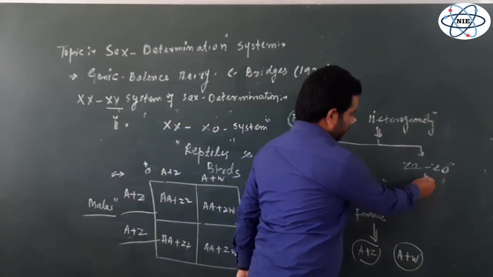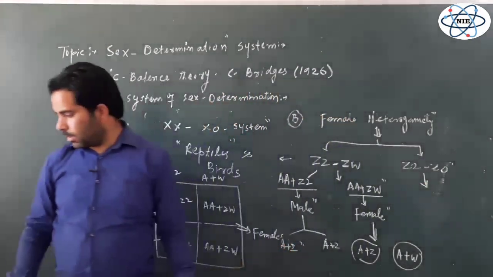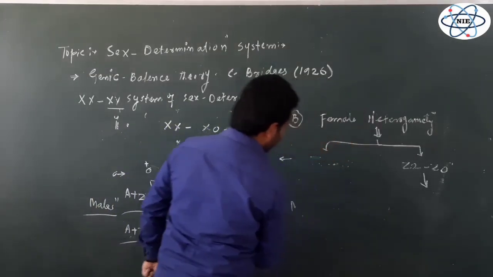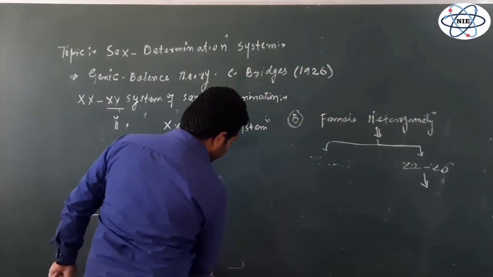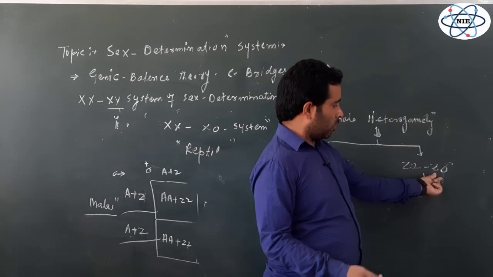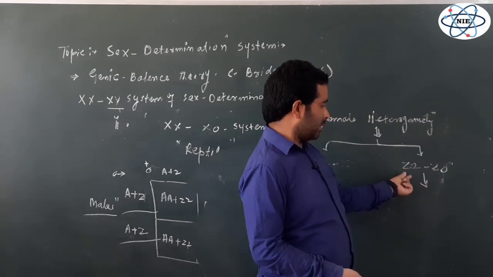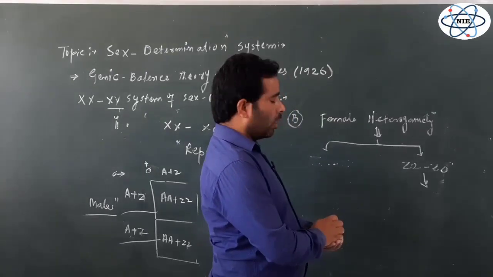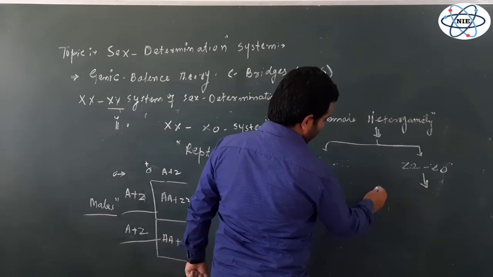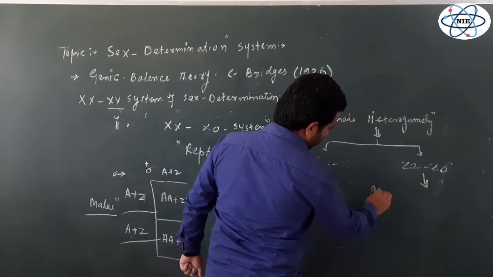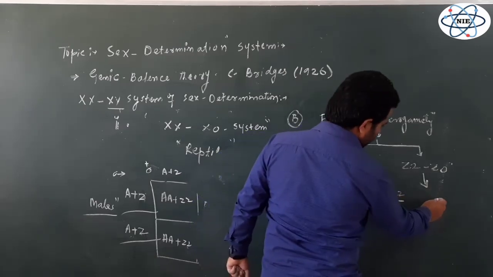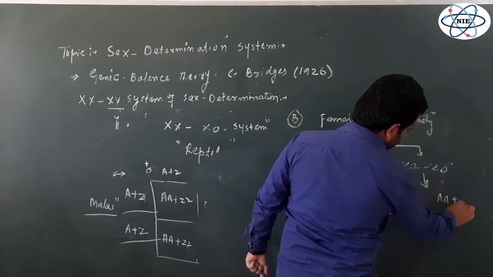Now come to this example. This is again one more example of female heterogamety, but here one of the sex chromosomes, the allosomes, is absent. So that's why we write ZZ, Z0, where 0 means nothing. So there is no other sex chromosome. In this type of system, for example, this individual is AA plus ZZ, it is male, and this is another individual, that is AA plus Z0.